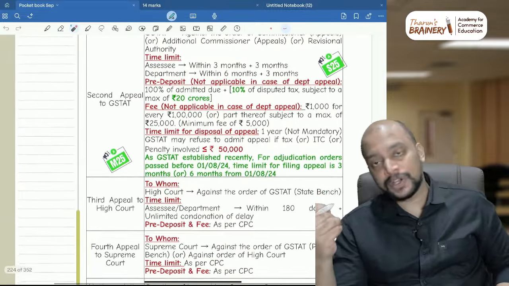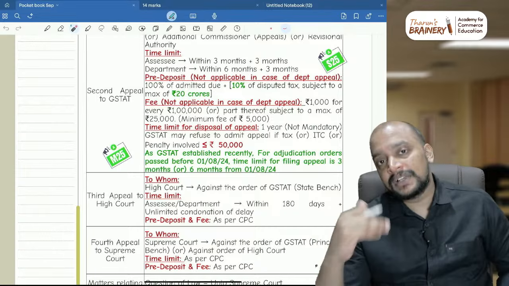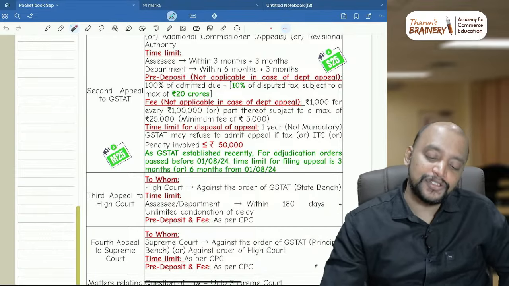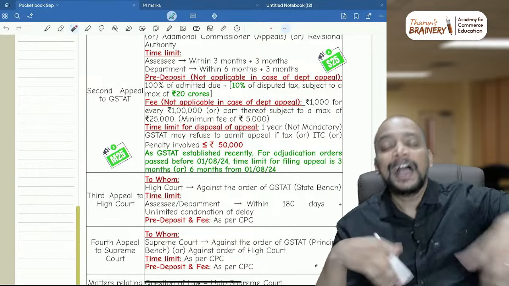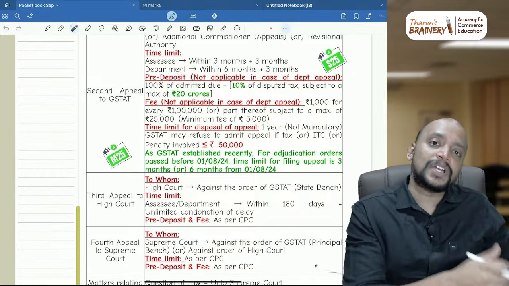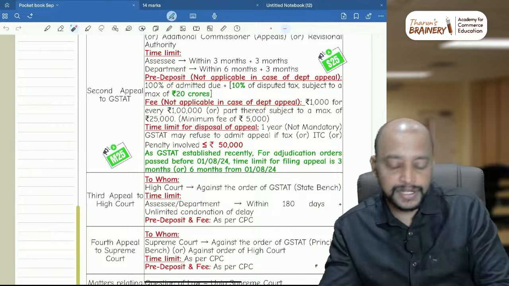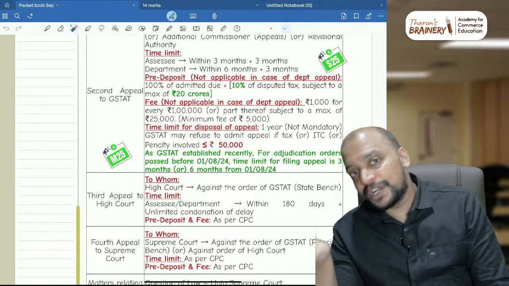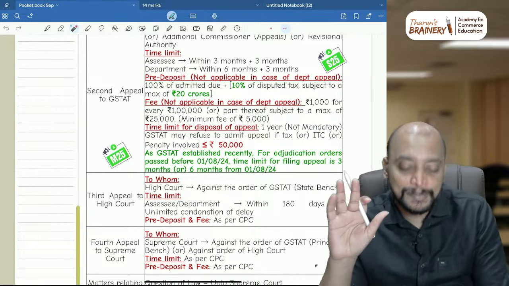Whereas in case of appeal to GST-80, that is second appeal, then also now it is same, 10% of the disputed tax subject to maximum 20 crores. So first appeal or second appeal, there is no difference. And whether we need to pay both the places, yes, we need to pay both the places. So first appeal, whatever is the disputed tax into 10%. So second appeal also, whatever is the disputed tax into 10% that we need to pay. And that pre-deposit 2 times we need to pay, and that we will be getting as a refund, and the refund interest will be 9% per annum.